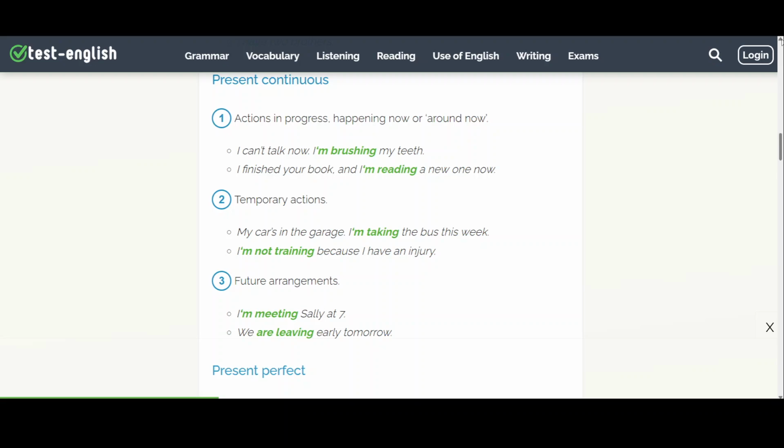Number 2, temporary actions. I usually drive to work, but my car's in the garage and I'm taking the bus this week. I usually go to the gym every day, but I'm not training at the moment because I have an injury. Number 3, future arrangements. I'm meeting Sally at 7 o'clock. We're leaving early tomorrow.